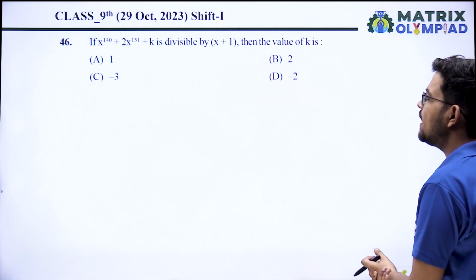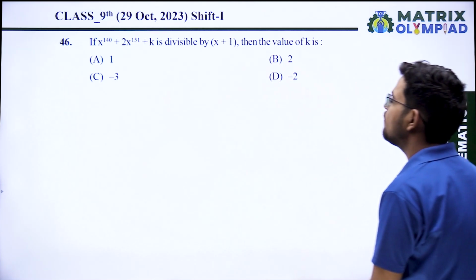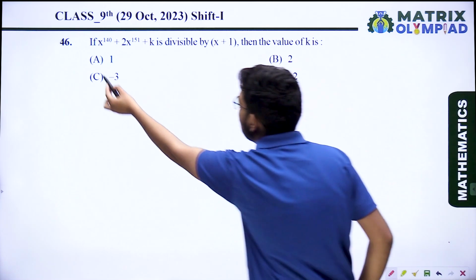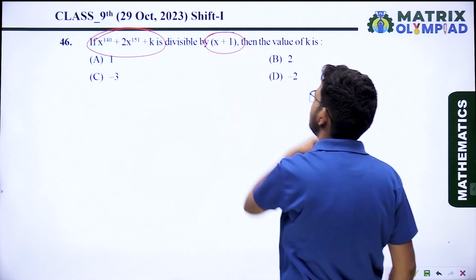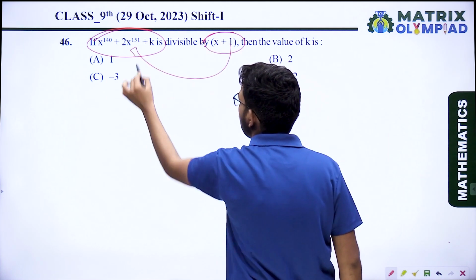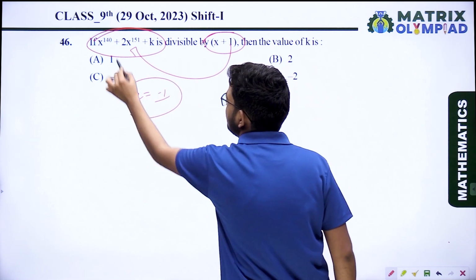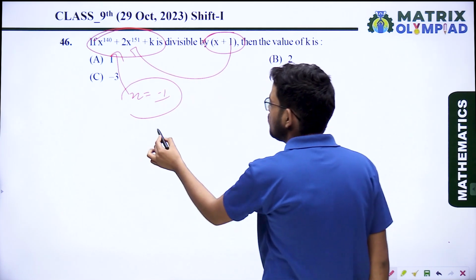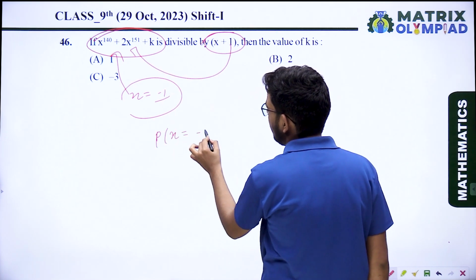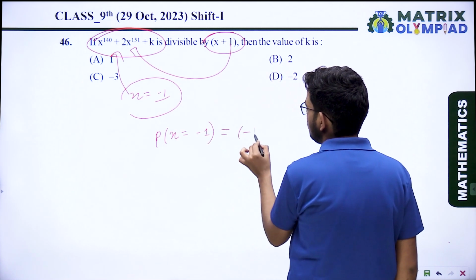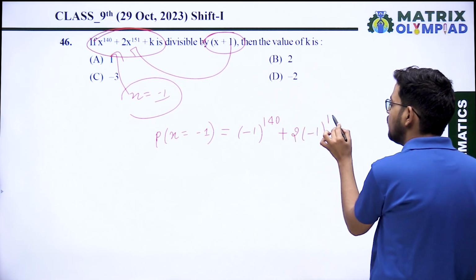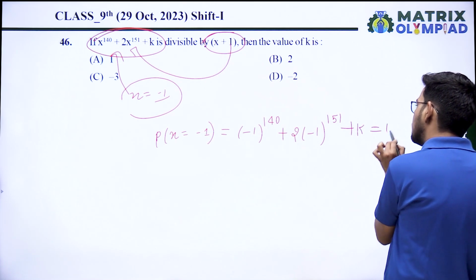Question number 46. If x raised to power 140 plus 2x raised to power 151 plus k is divisible by x plus 1, then the value of k is. Okay. If this expression is divisible by x plus 1, then what is the value of k? It means on putting x equal to minus 1, the remainder is 0. It is divisible means the remainder is 0. So find p(x) at x equal to minus 1, that is (minus 1) raised to power 140 plus 2 into (minus 1) raised to power 151 plus k equals 0.